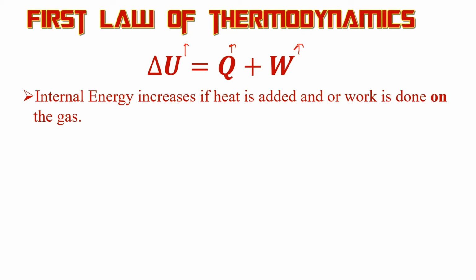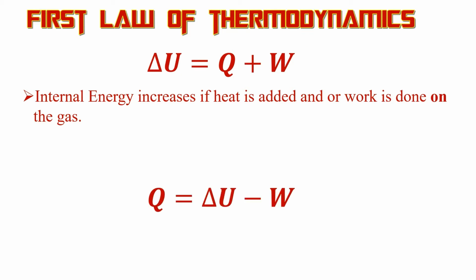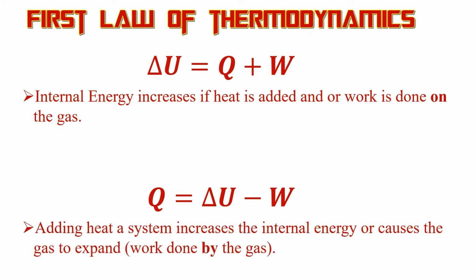Now that's the AP physics way of looking at the formula. IB physics has a different way of looking at the formula, which I think for me makes more sense. So here's the sort of IB physics formula. This one says heat added equals the change in internal energy minus the work. And this says if you add heat to a system, you can do one of two things. So obviously you add heat to something, if heat increases, then the temperature is going to increase. You add heat, something gets hotter. That one makes a lot of sense.